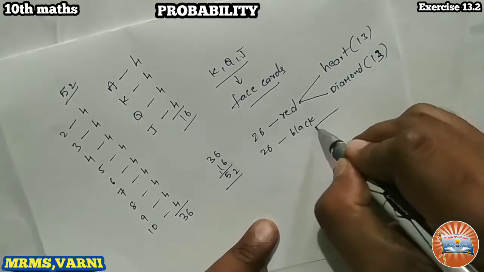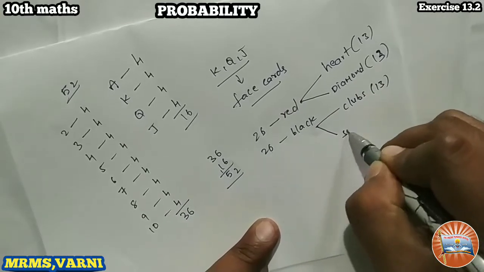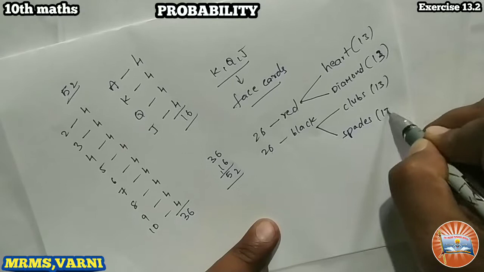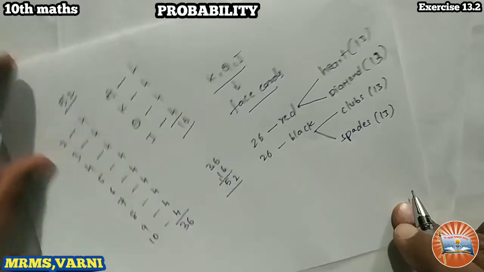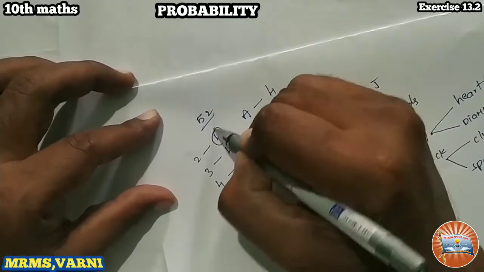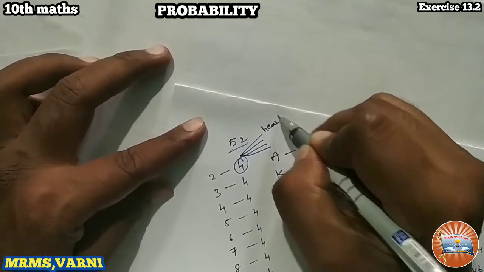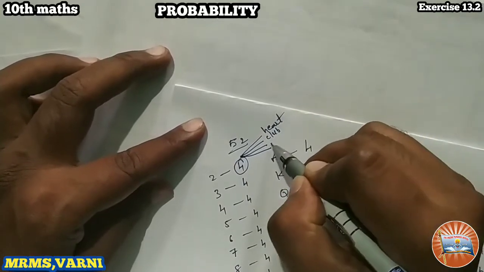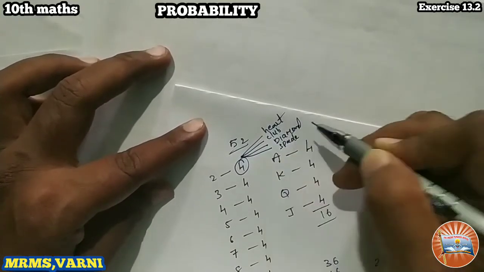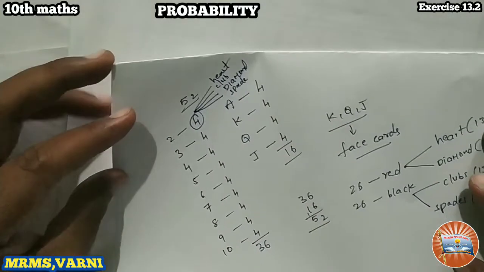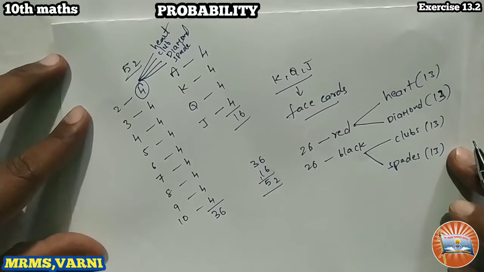In the black cards, clubs 13, spades 13. So in these four, one is heart, one is club, one is diamond, and one is spade. Likewise, all these cards we have in a deck of cards. This is the introduction of a deck of 52 cards.